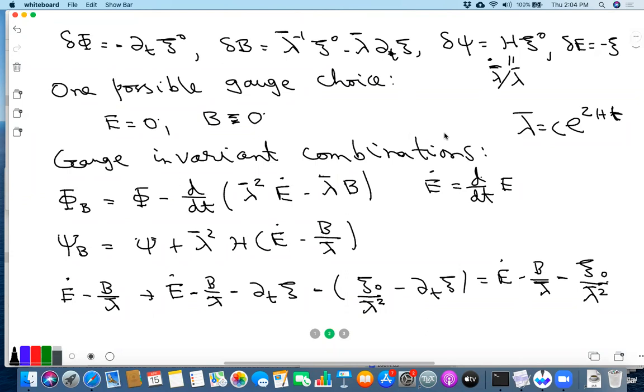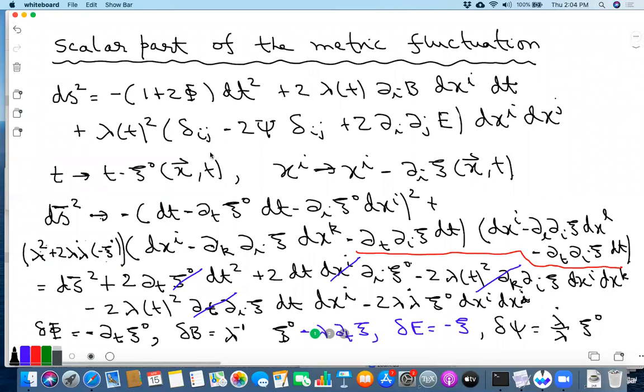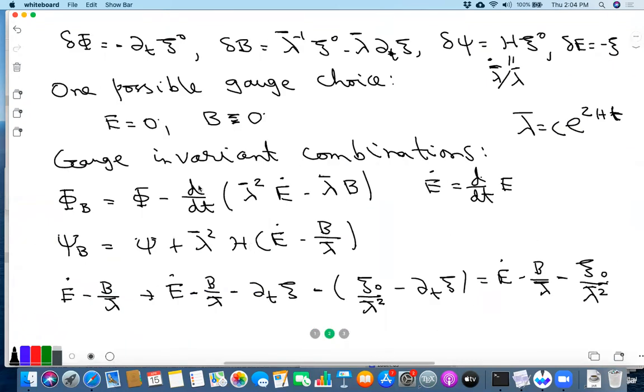Yes, go ahead, please. I was saying that when we performed the transformation on the metric in the last slide, we have already included the change in lambda in E and B. Exactly. So we don't have to add those changes again. Exactly, because now lambda is just the fixed background, and that's it. So that's the argument: we have already taken that into account, and now we don't change lambda anymore. These are considered as fixed background.